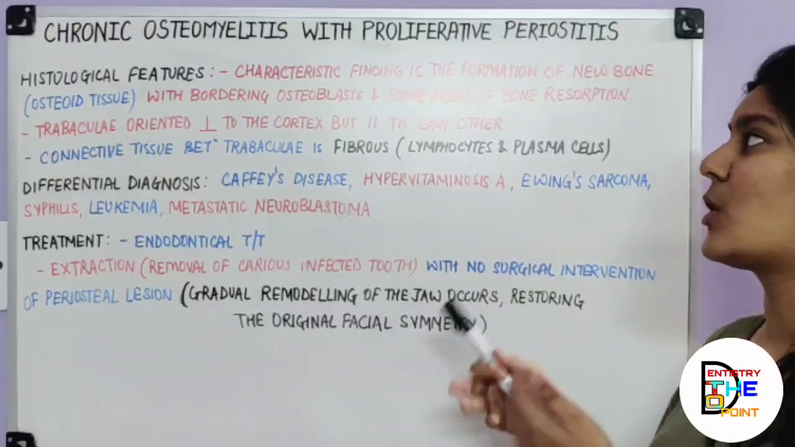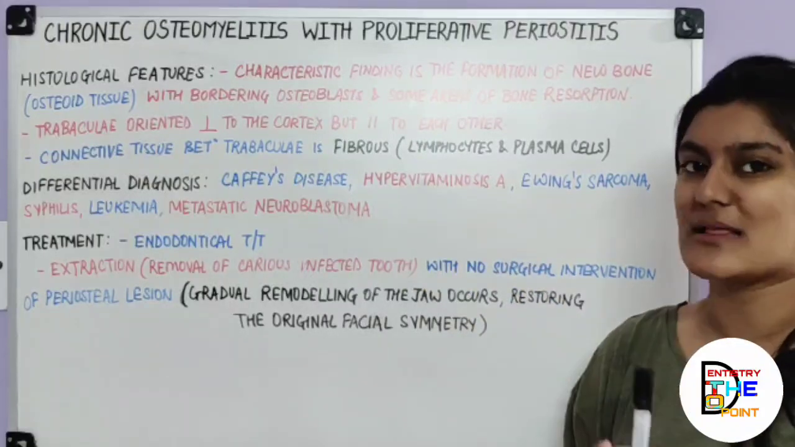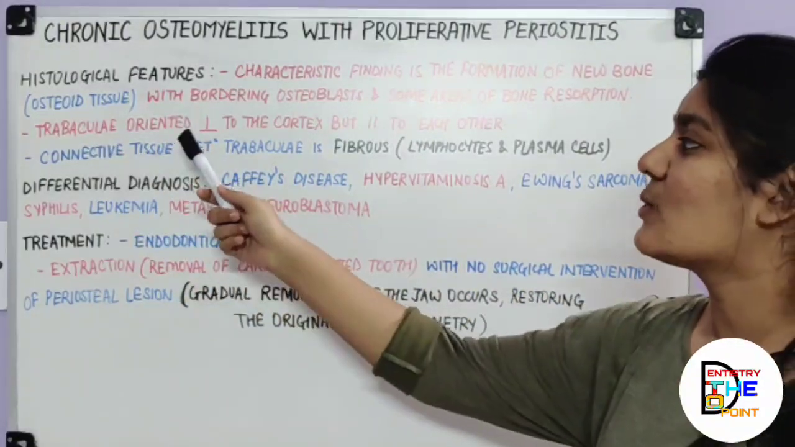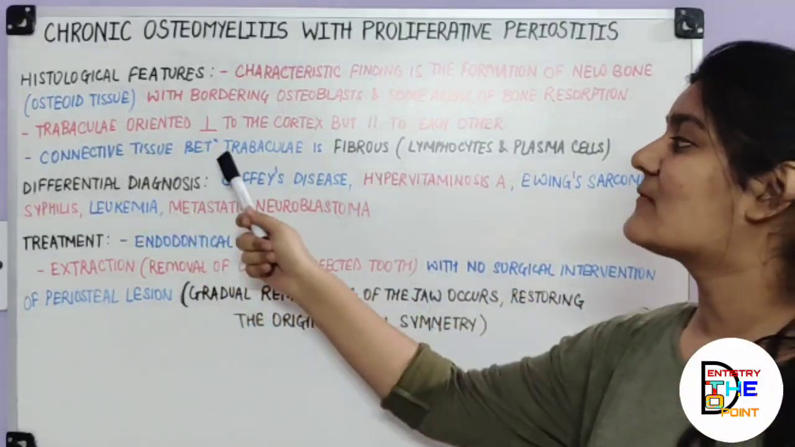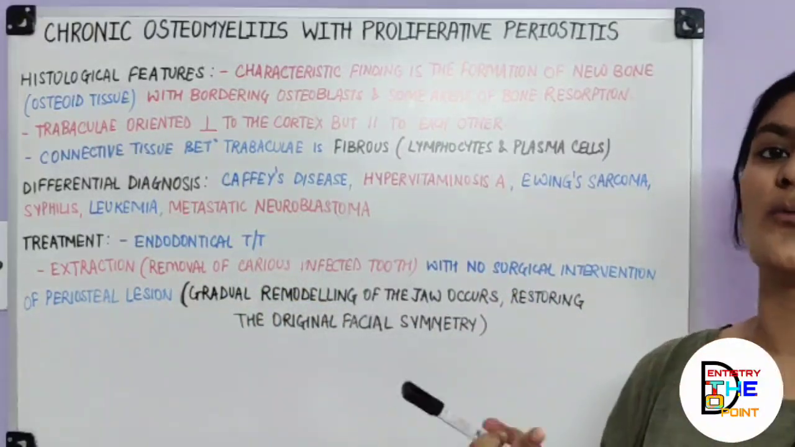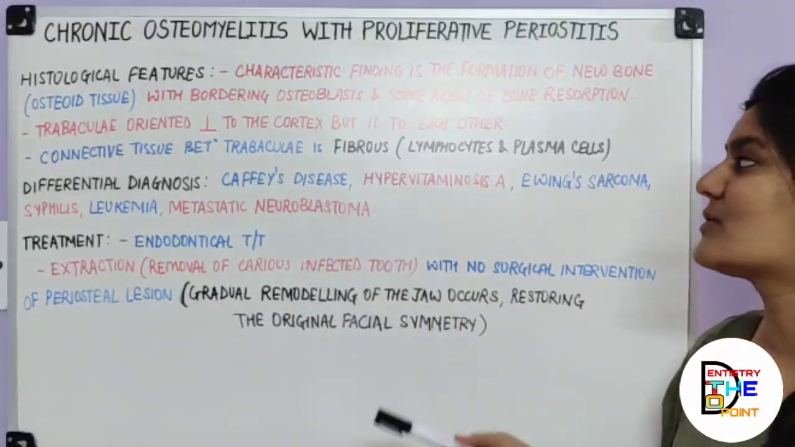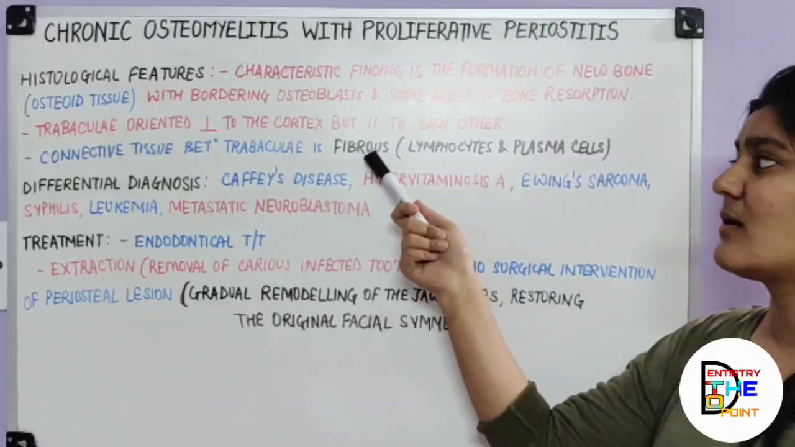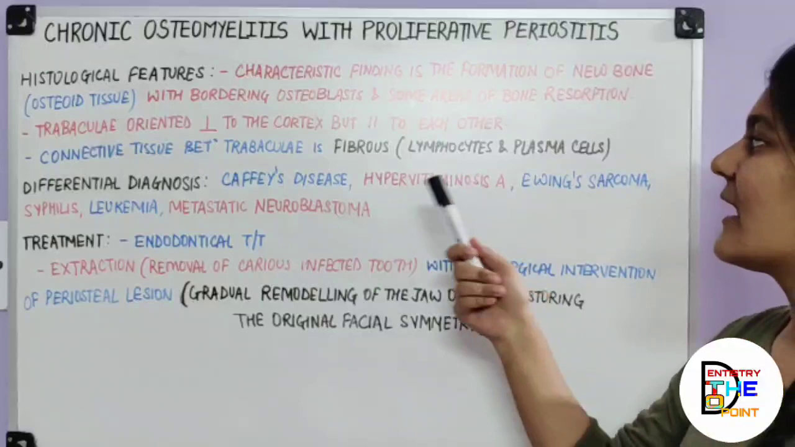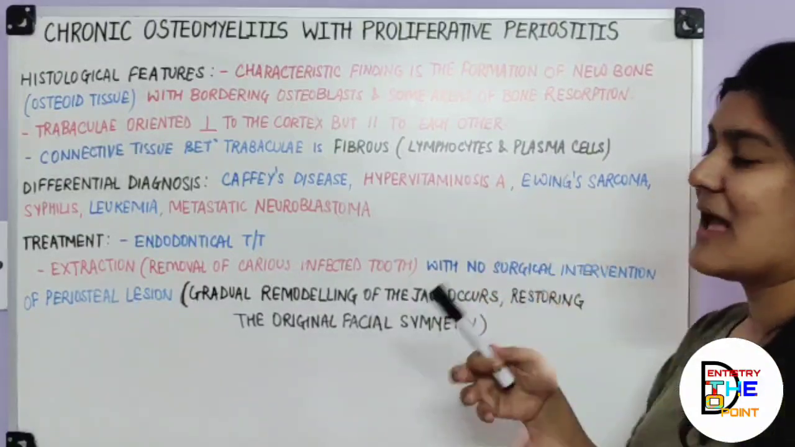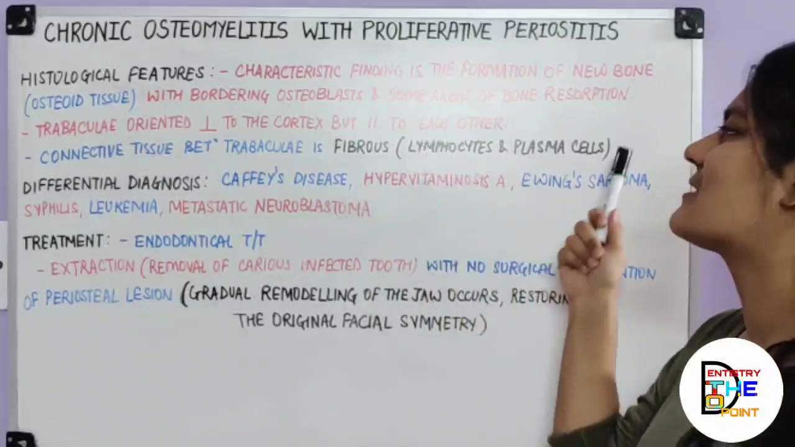But then since there is cortical duplication or new bone formation, osteoid tissue with bordering osteoblasts is also seen. Trabeculae are oriented perpendicular to the cortex but parallel to each other. The connective tissue between these trabeculae is going to be fibrous, obviously because of the inflammation, and since it's a chronic inflammation, these fibrous areas in between the trabeculae are going to have lymphocytes and plasma cells. In the active stage you would find PMNs, but since it's a chronic state, lymphocytes and plasma cells are seen.